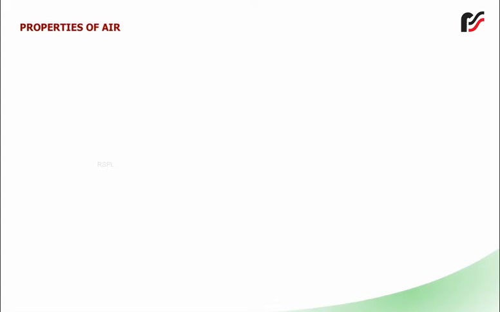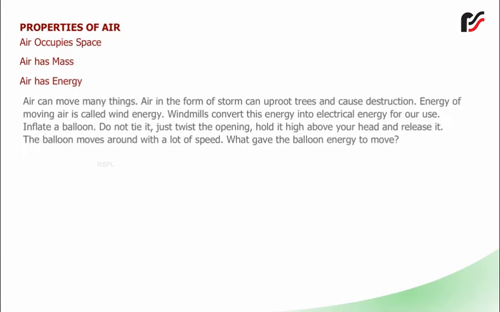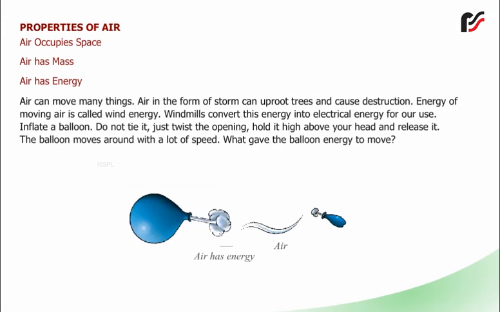Properties of air. Air occupies space. Air has mass. Air has energy. Air can move many things. Air in the form of storm can uproot trees and cause destruction. Energy of moving air is called wind energy. Windmills convert this energy into electrical energy for our use.